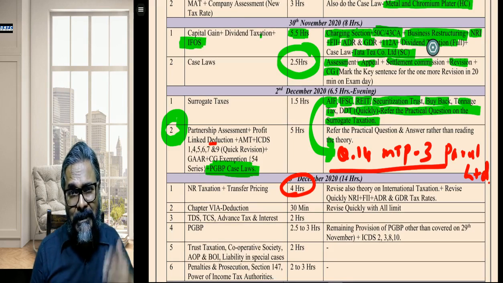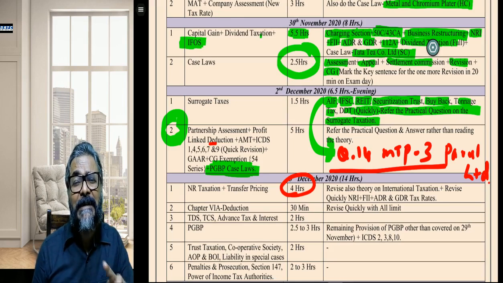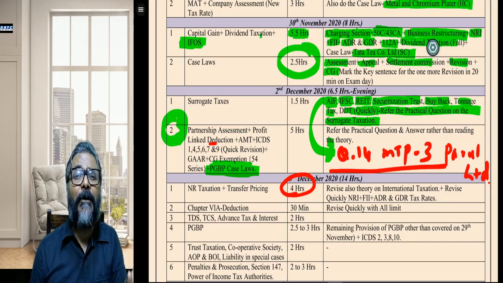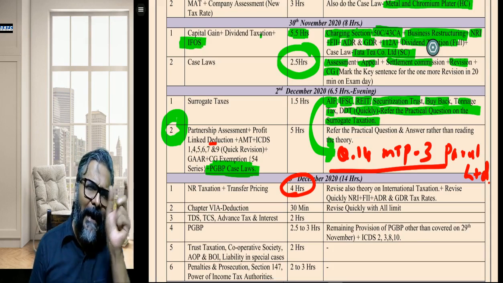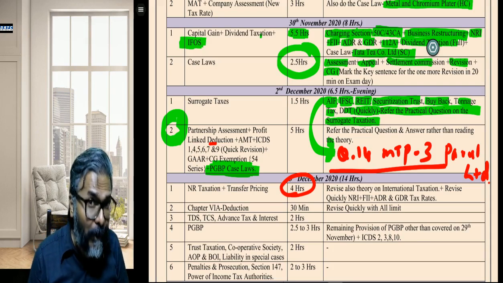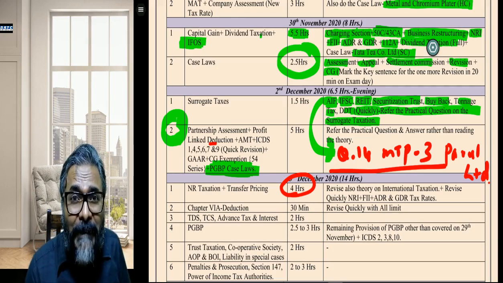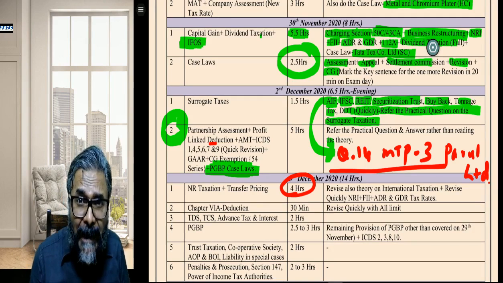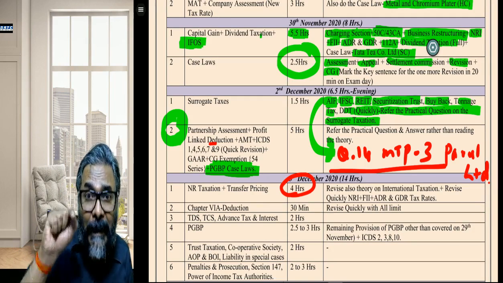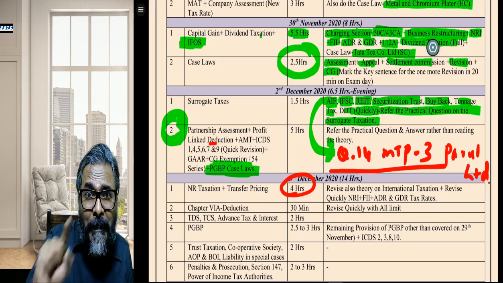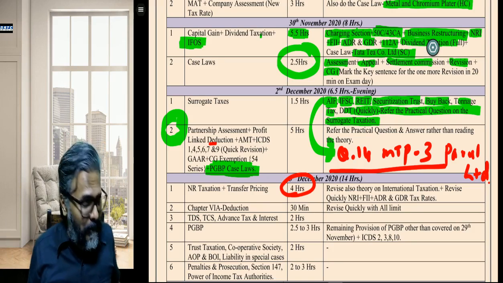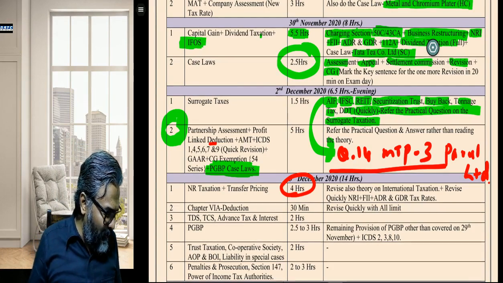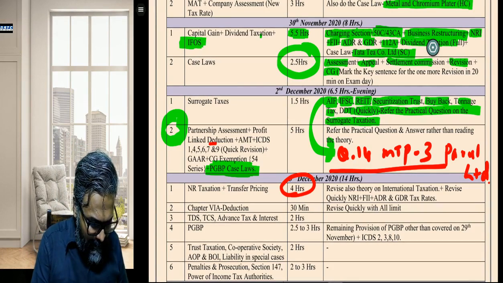And that 10% is on gross basis, that is, without deduction of any expenditure or allowances. And the beauty of that 115BBF, students, is that on this particular income, there is no MAT. That is one of the beauties of this particular section.